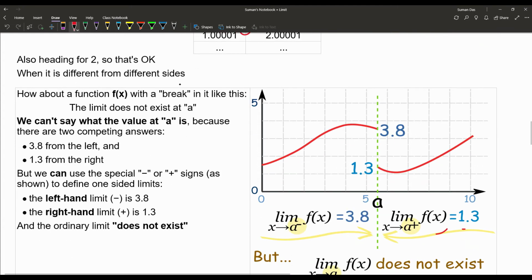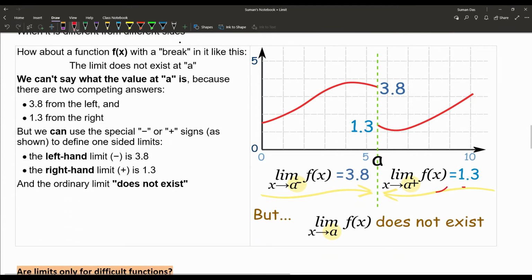But that is the case of that function. Let us check another function. Suppose that is f(x), not defined here, but when x tends to a minus, that means when all the values are less than a, and a plus means when all the values are greater than a.